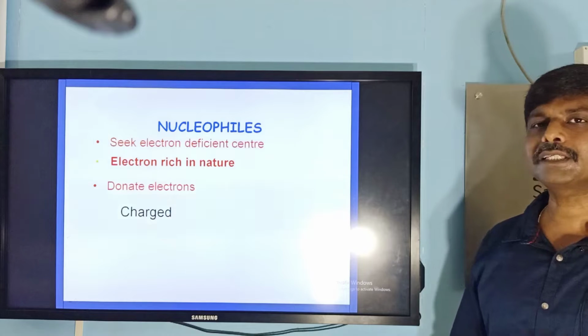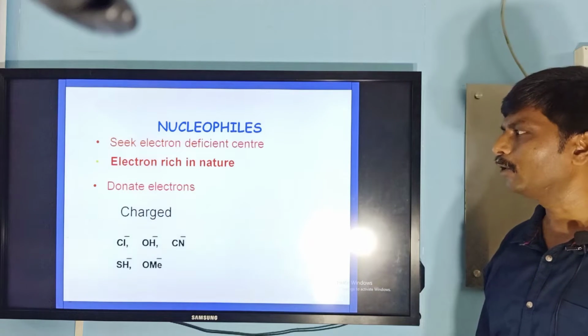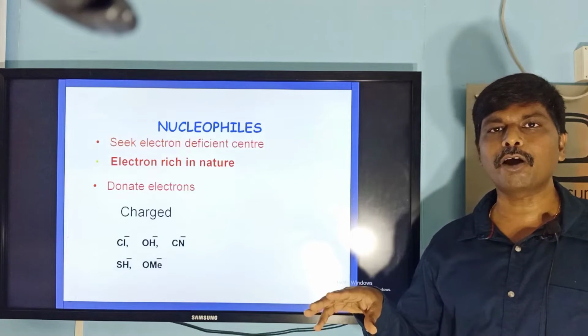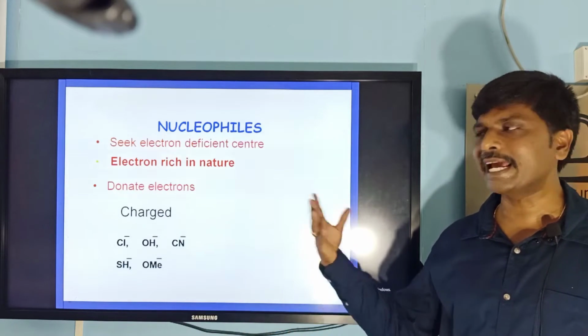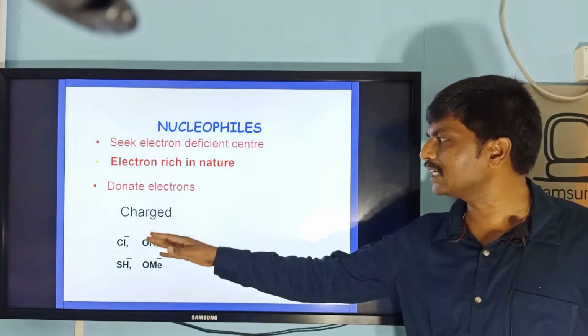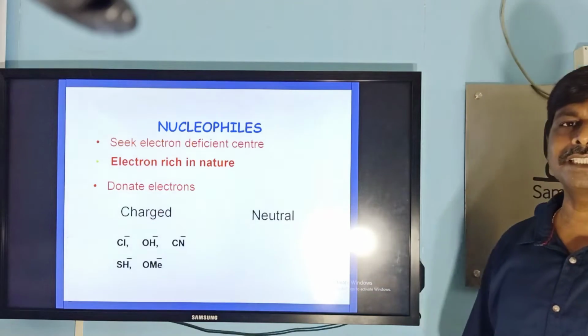So nucleophiles are of two types, negatively charged nucleophile and neutral nucleophile. You can take examples here: Cl minus chloride, OH minus, cyanide, SH minus, OMe minus. All these are having negative charge. So these are called negatively charged nucleophiles.